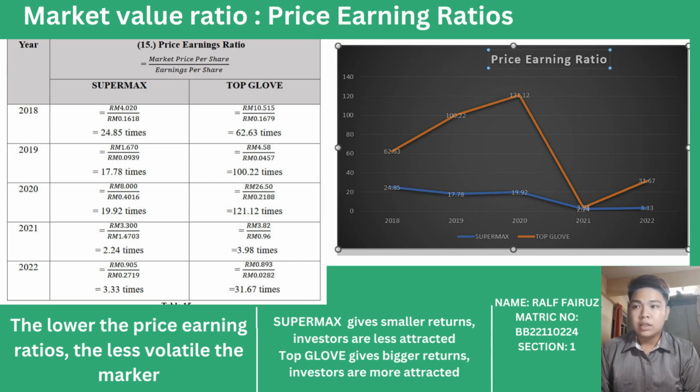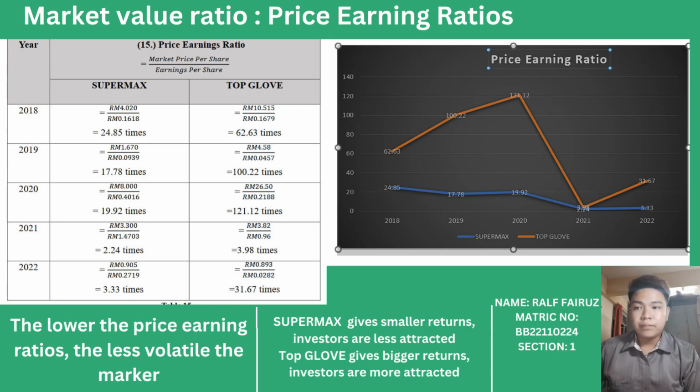The most noticeable difference is during the year 2020, as the price earning ratio for SUPERMAX is 19.92 times, while Top Glove is 121.12 times. This ratio was the highest for both companies respectively. This shows that SUPERMAX is considered an undervalued item, while Top Glove is an overvalued item.